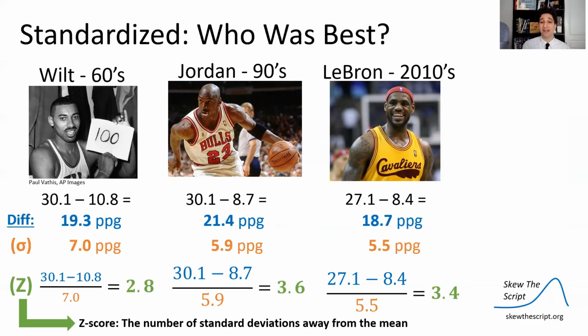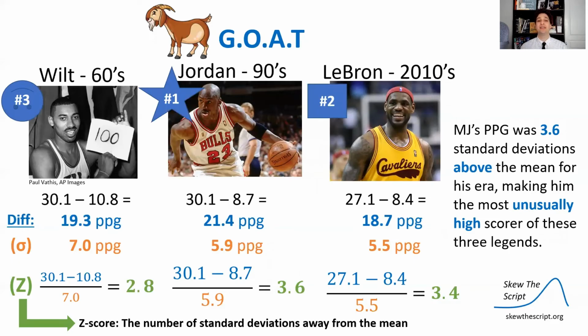So when we do that, we start to notice that in leagues where the distribution was tighter, where there was less variability, such as LeBron's era, he is more standard deviations away from the mean than Wilt, where there was more spread. So there might have been some people above in terms of points per game. So in this case, we can see if we standardize that Jordan was 3.6 standard deviations above the mean, which is ridiculous.